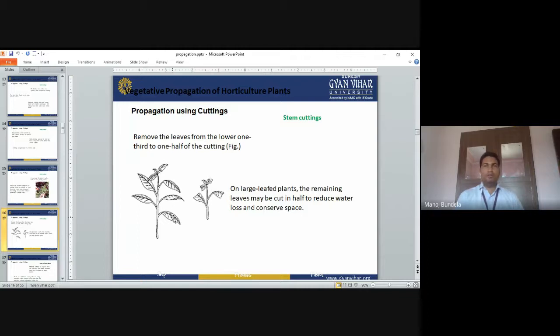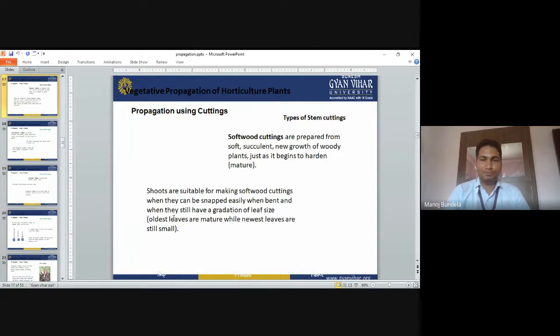Because if the leaves are there, transpiration will occur and water loss will be more. To reduce the water loss, we have to remove the leaves.